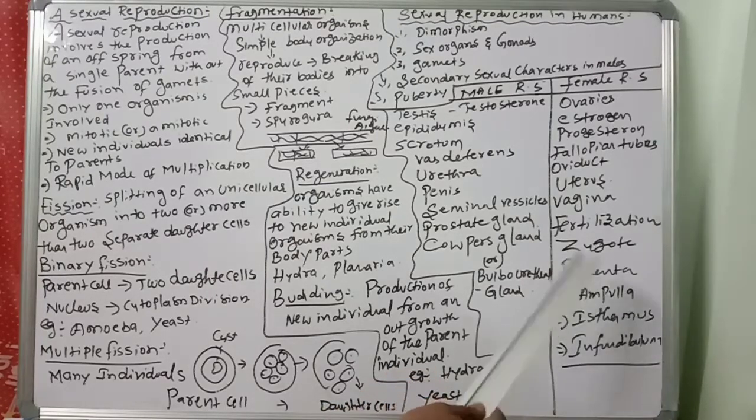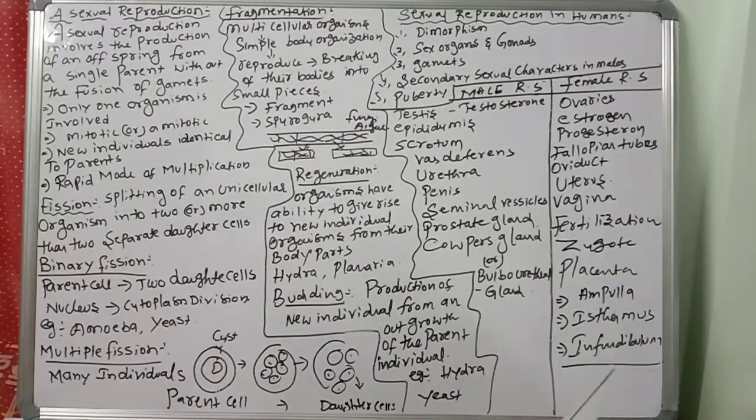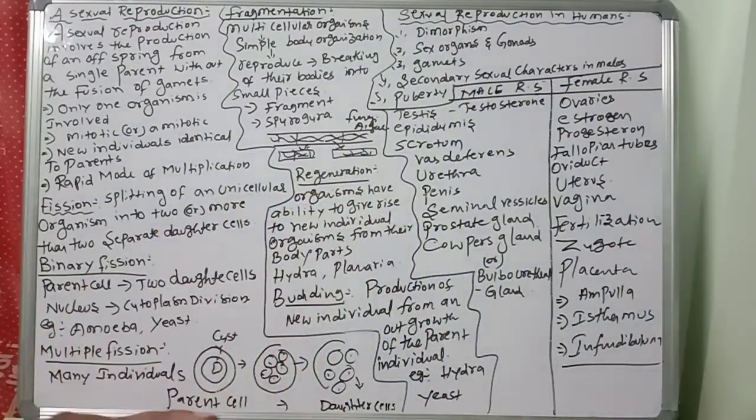There are phases: menstrual phase, proliferative phase, ovulatory phase, and secretory phase. The ovulation phase releases the eggs. In the menstrual cycle, the very important hormones are estrogen, progesterone, follicle stimulating hormone, and luteinizing hormone.